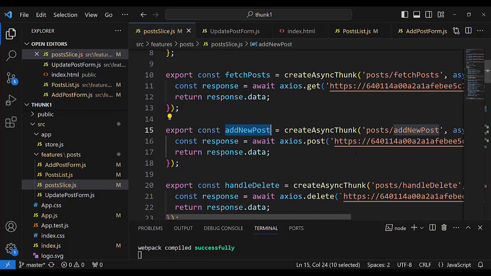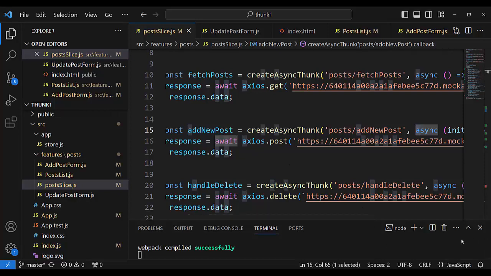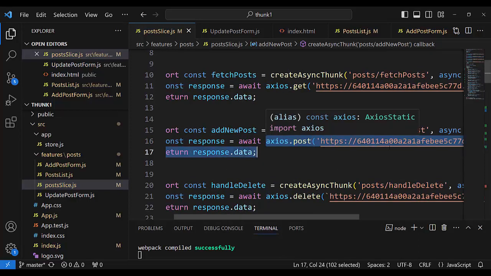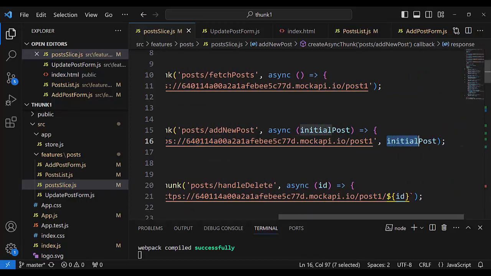It is like that, the history and the development of that. It means that the async and await keywords are here so that we don't code method then of promise callback, but only async and await, and write this: axios post, address endpoint, and the second parameter is the initial post.